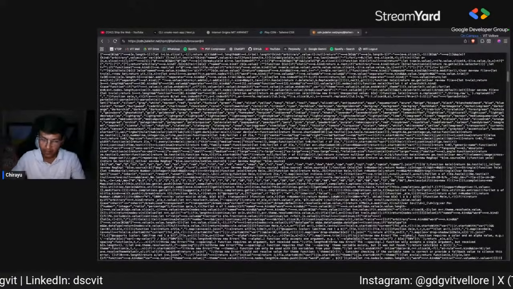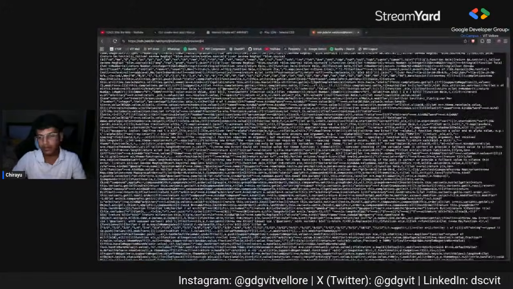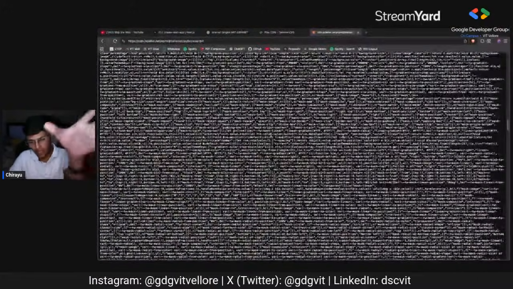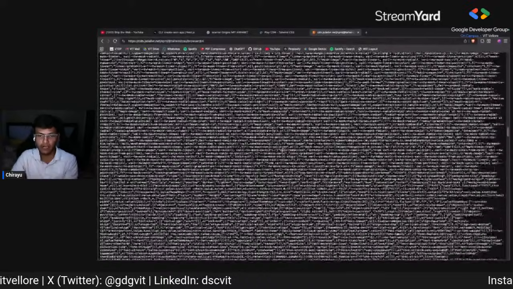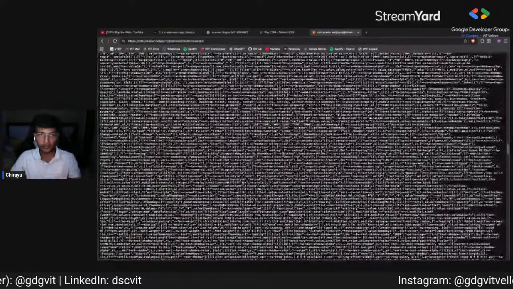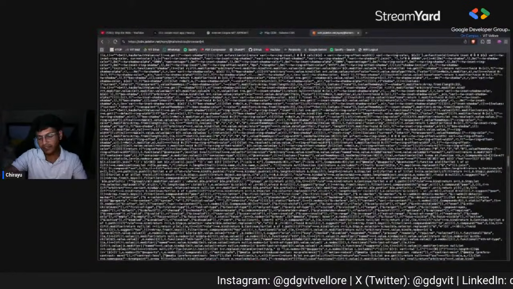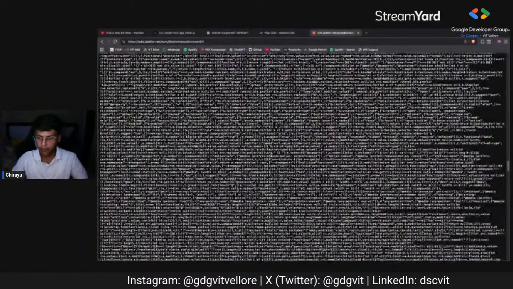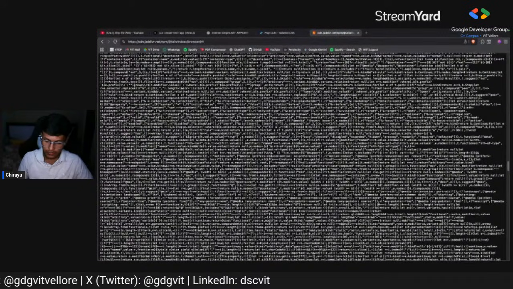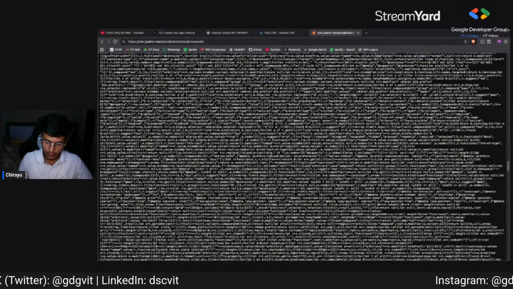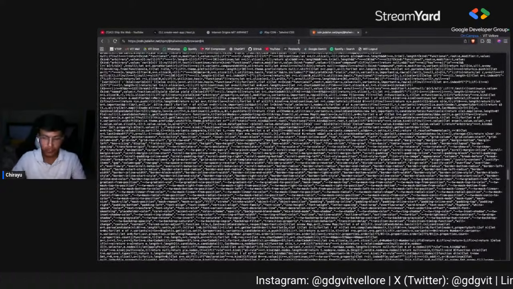Not actually a pre-written CSS file, but you can think of it as one that we can take from, and we can apply the class names and everything from here to our code, using the CDN of Tailwind.